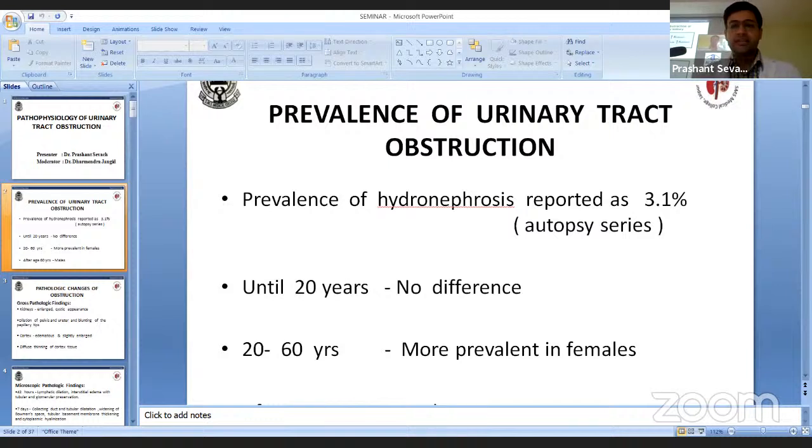GFR. In case of bilateral ureteral obstruction or obstruction of a solitary functioning kidney, initially there is a modest increase in renal blood flow for around 60 to 90 minutes, followed by decrease in renal blood flow. There is increase in intratubular pressure, this whole process leading to decrease in GFR. The changes in bilateral obstruction are mediated by increased atrial natriuretic peptide. During further course, intratubular pressure remains elevated and renal blood flow persistently decreases, thereby decrease in GFR.